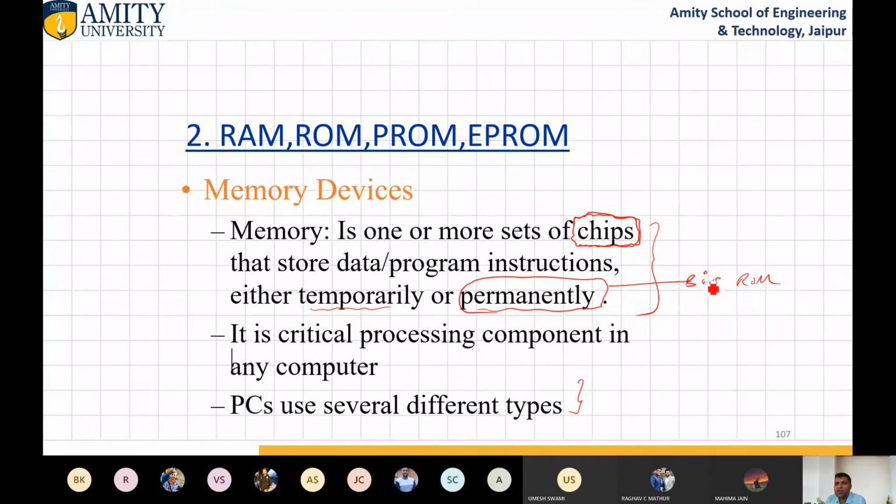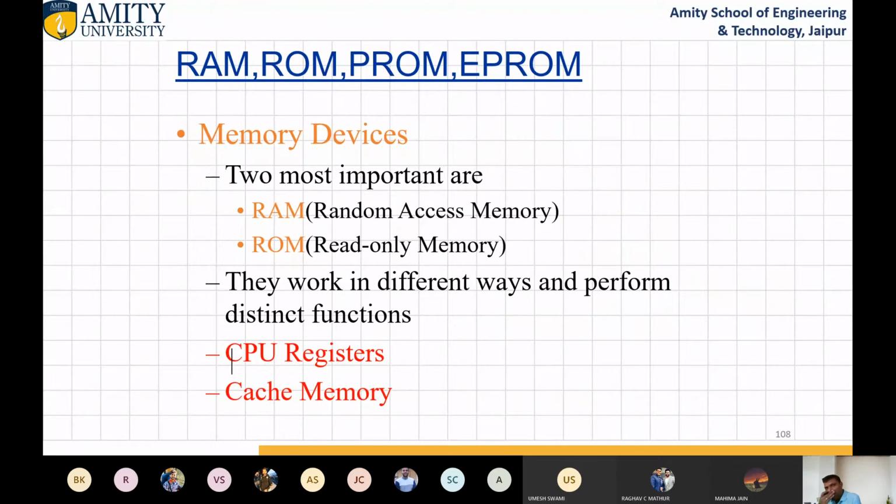BIOS redirects the system to take the operating system from hard disk and store it into main memory so that we can access each and every portion of it. It is a critical processing component in any computer, and PCs use several different types of memories.